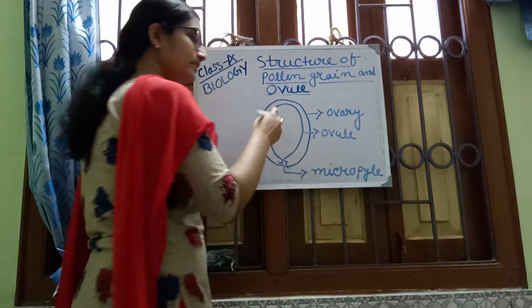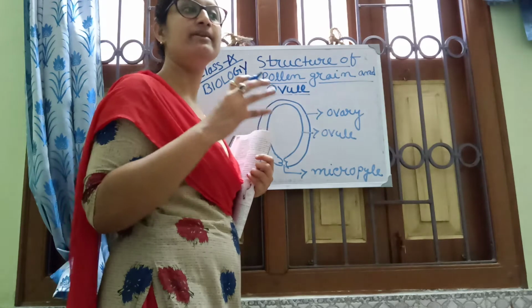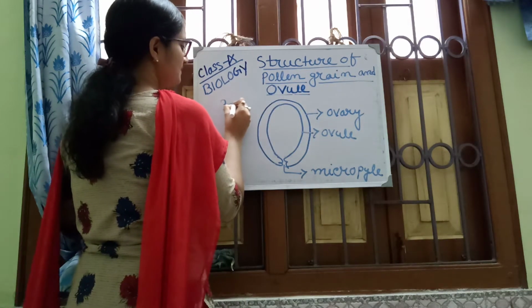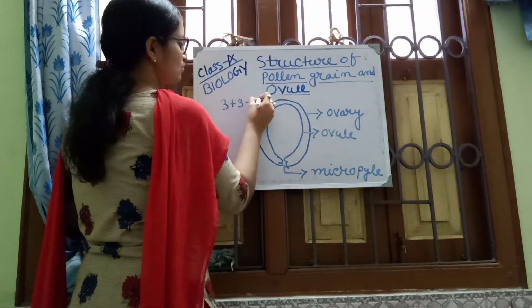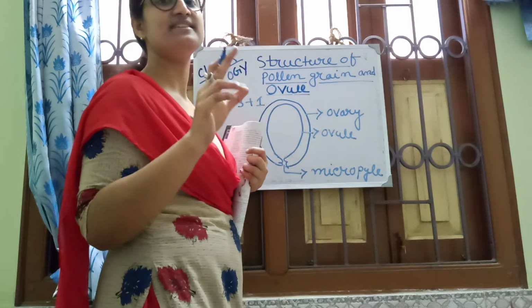In the ovule, the female gamete is present, meaning the female nucleus. What type of nucleus? 3 plus 1, meaning 7 nuclei are present.